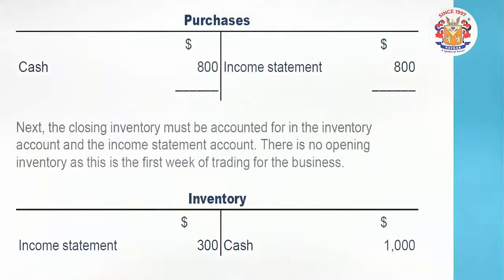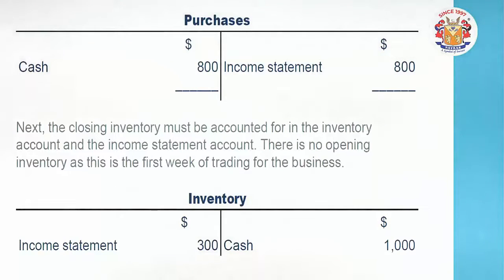Another transaction, purchase related. Here, the purchase, a debit, cash was there because it was a purchase, goods came in, debit, and the cash credit. In the purchase account, you will write in the name of cash this 800. But yes, purchase is a part of income statement, and so when balancing in the purchase accounts, on the opposite side the total amount will be taken to the income statement.